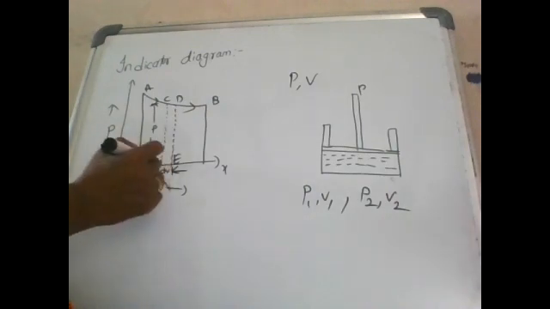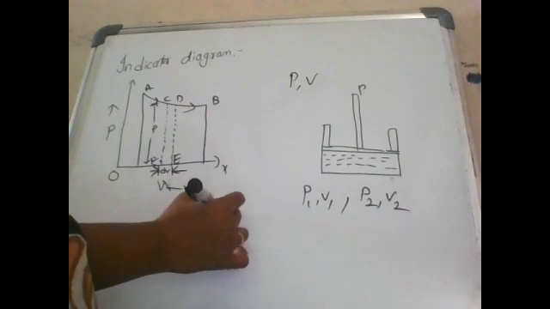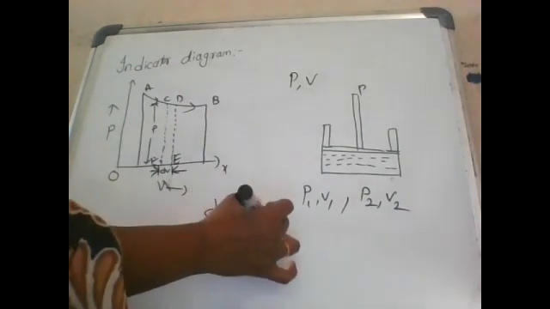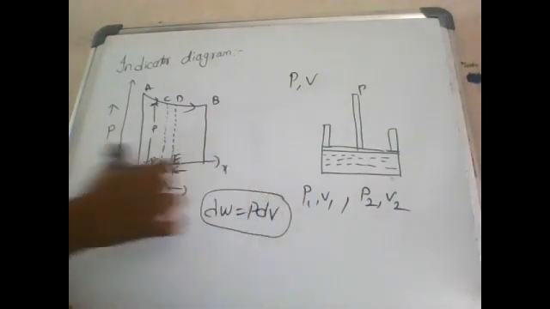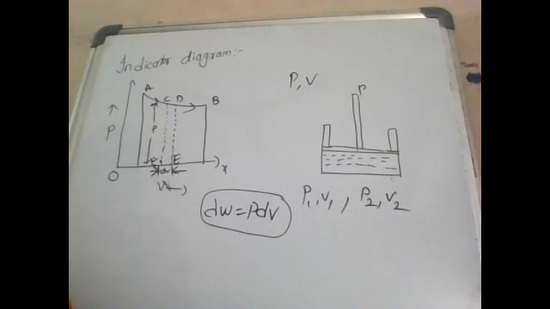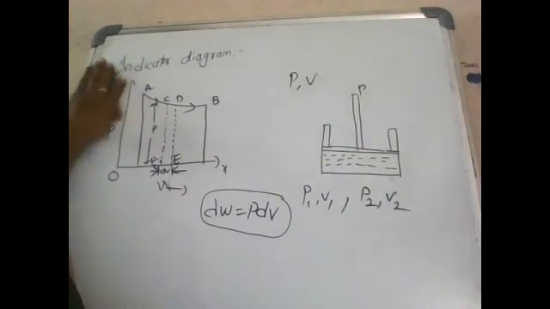Here a small work is done, dW equal to pressure into small change in volume: dW equal to P dV. W is the work done, dW is the small work done. Next, isothermal and adiabatic process. This is the indicator diagram, meaning the graph between pressure and volume.